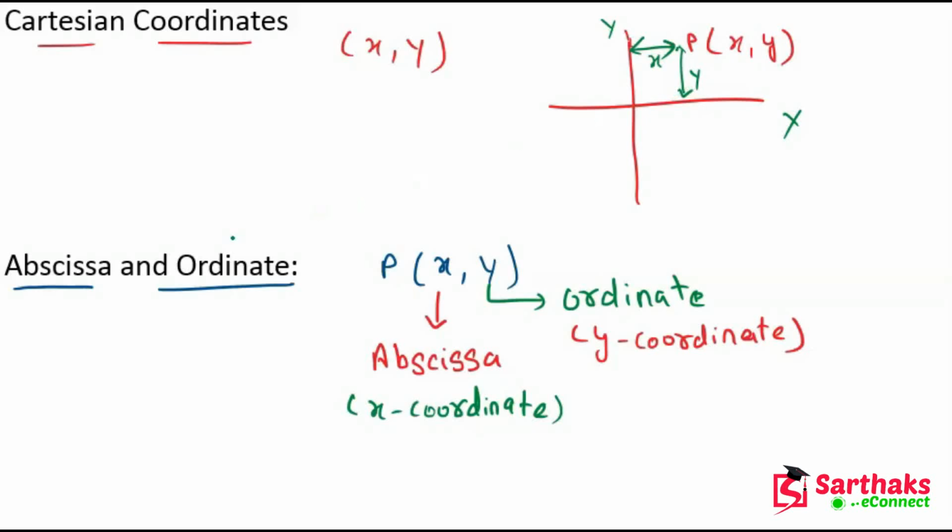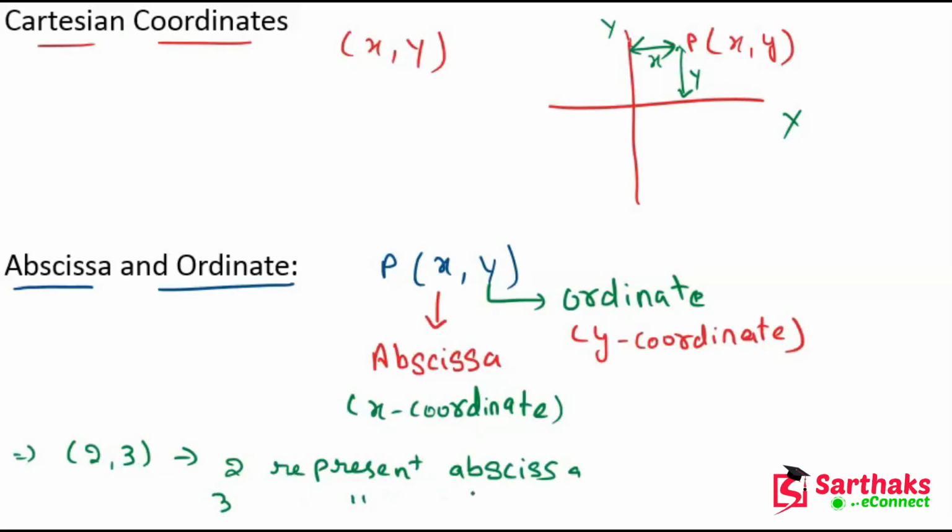Okay. So for example, my dear friends, if a Cartesian coordinate is 2, 3, here 2 represents the abscissa and 3 represents the ordinate. It means 2 is the x coordinate and 3 is the y coordinate. Okay. I hope, my dear friends, you understand these things. So this is all about the abscissa and ordinate.